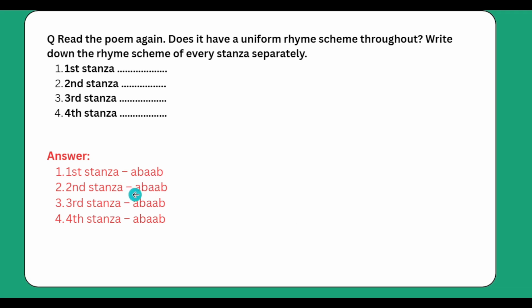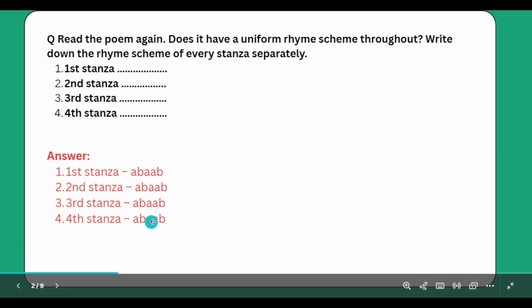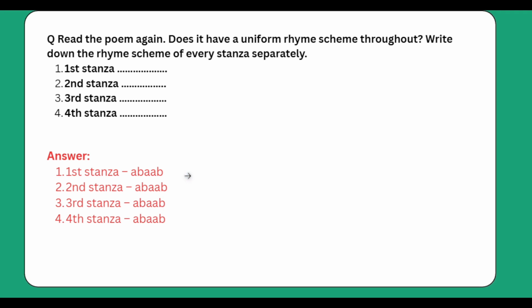Second stanza A, B, A, B. Same as first stanza. Third stanza also A, B, A, B. Fourth stanza also A, B, A, B. So all the stanzas have a uniform rhyme scheme.